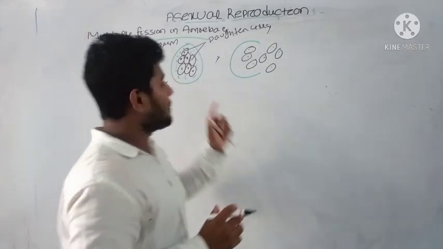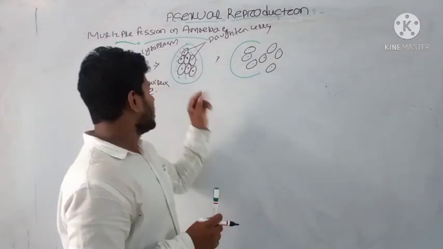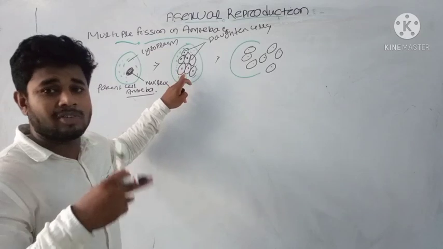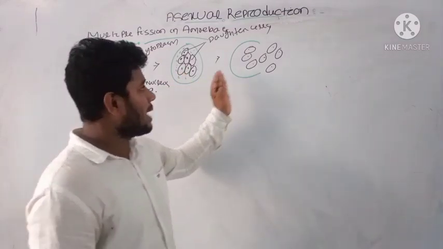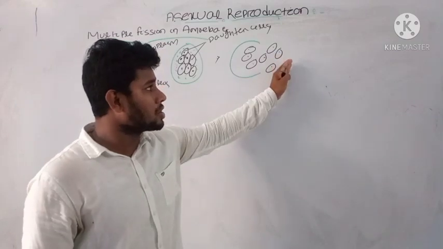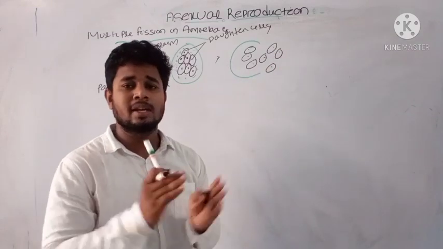After complete division, the large number of nuclei are surrounded by cytoplasmic content in the cytokinesis process, and after maturity the daughter cells are released and produce new individuals.